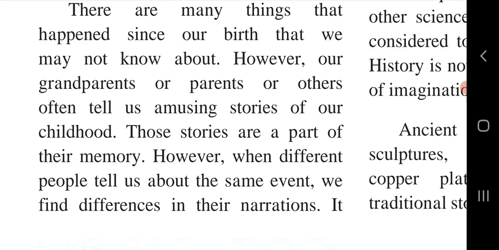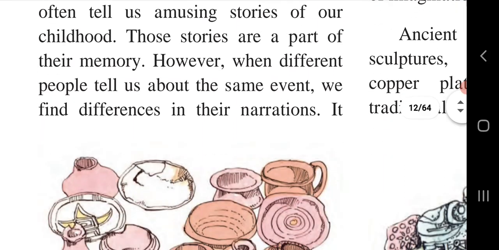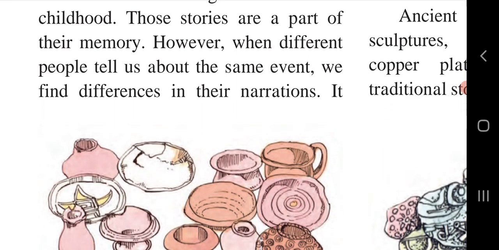These stories give us the proof of what we were doing when we were children. Those stories are part of their memory. However, when different people tell us about the same event, we find differences in their narrations. If you ask your father about your childhood, he will narrate it in a different way. If you ask your mother, she will narrate it in a different way. So each person's narration will be different.